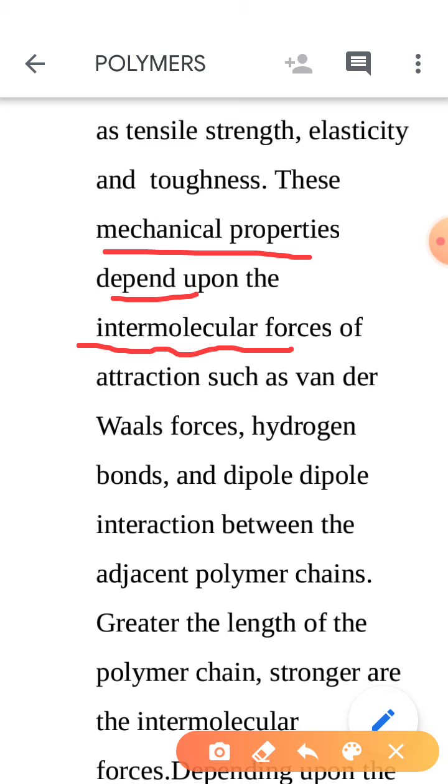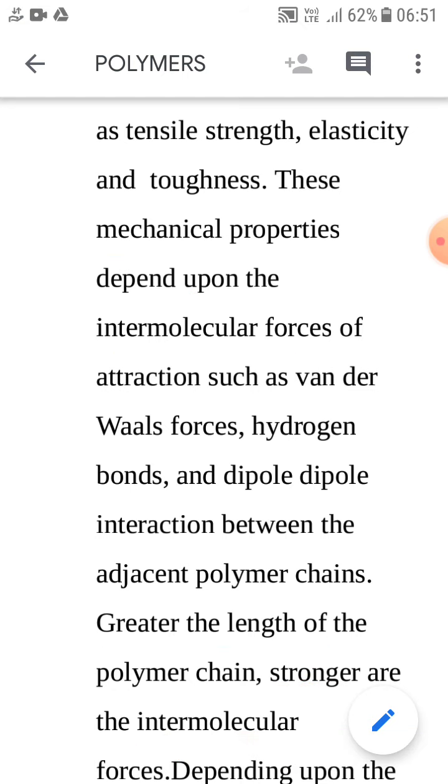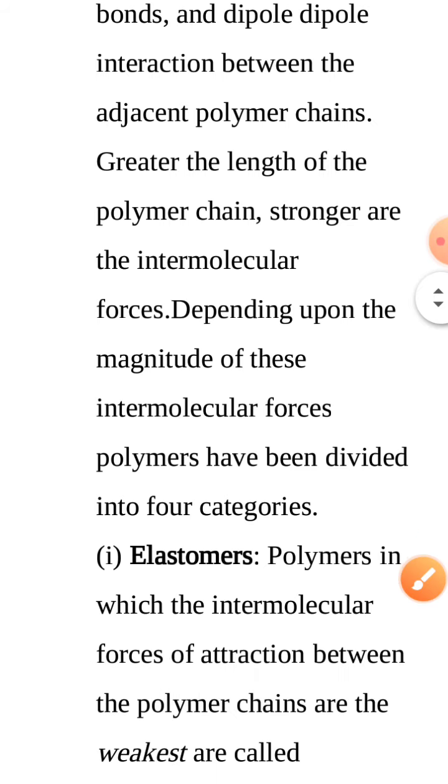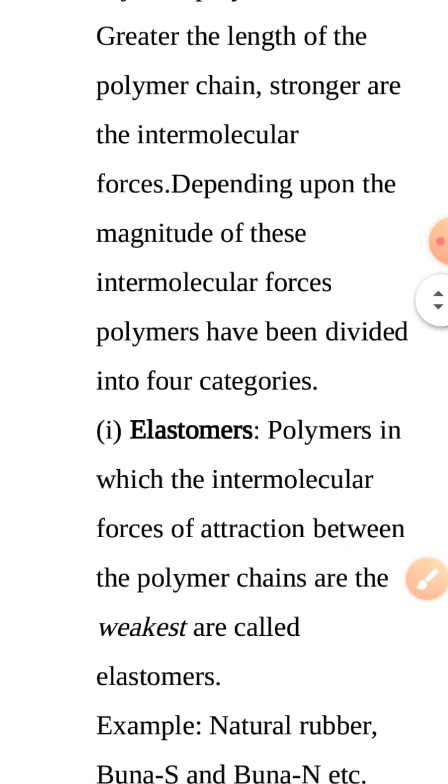So the greater the chain, the stronger the intermolecular forces. It means that the stronger the forces between the monomer units, the better the polymer.